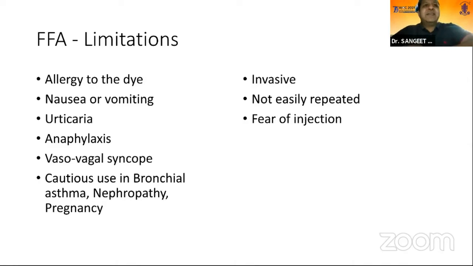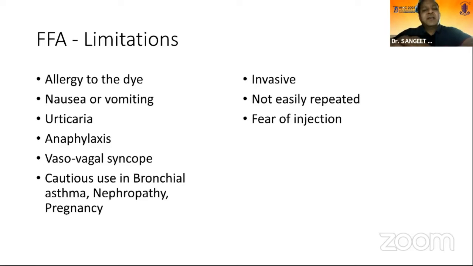But FFA has its limitation, and the biggest limitation is the fear of injection in the mind of the patient. And this fear is not entirely without foundation, because fluorescein can lead to some kind of complications. About 7 to 10% of patients have nausea or vomiting during the procedure, and 2 to 3% may have allergy to the dye. It may also become severe, going up to bronchospasm or anaphylaxis in some cases. And many of the patients we see in our OPD land up with vasovagal syncope while we are doing the fluorescein angiography.